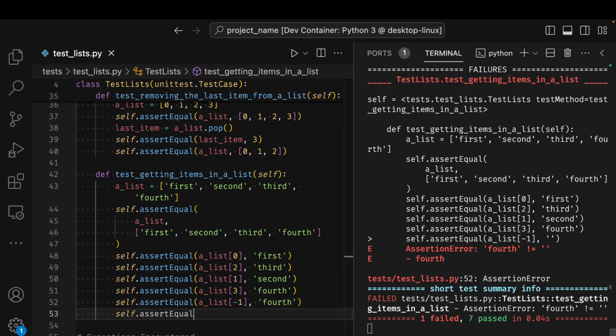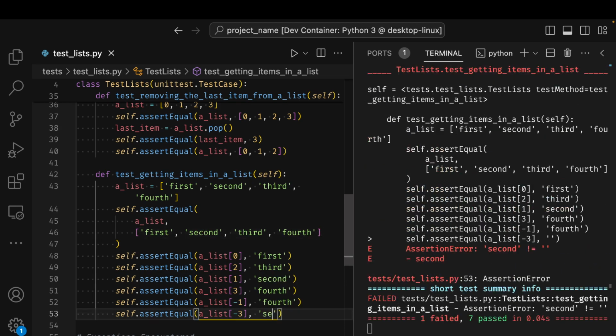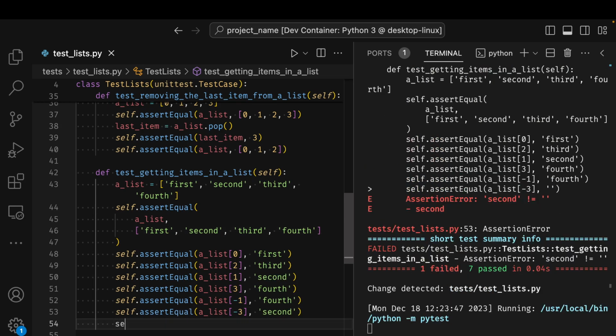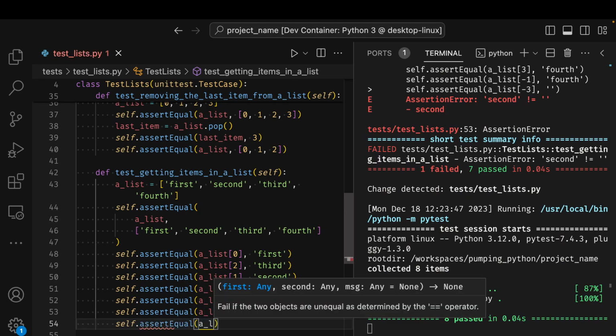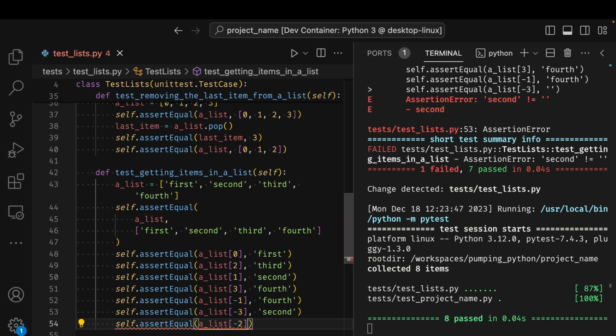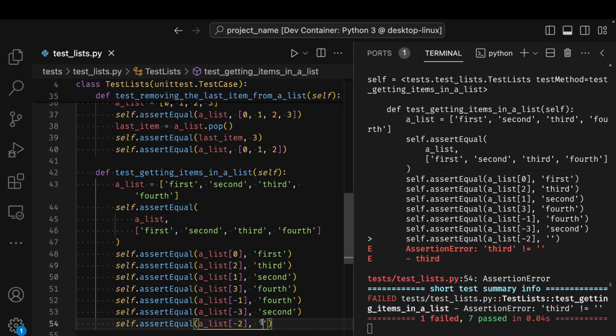So that should equal a list minus three, for instance, and that should give me second. Yes. Say self.assert equal a list minus two, and that gives me third.